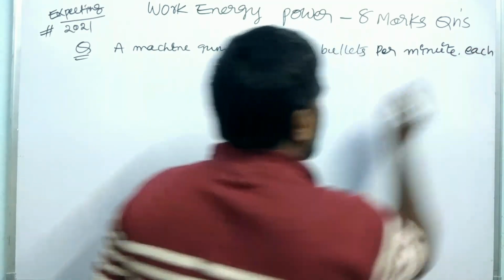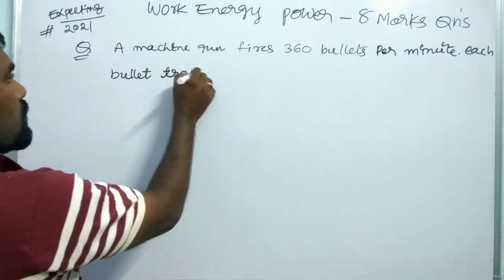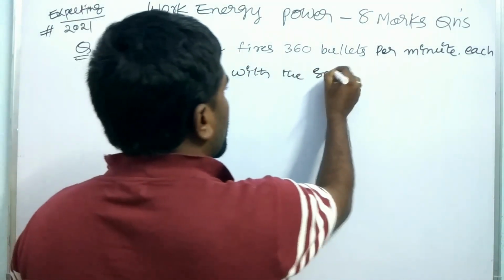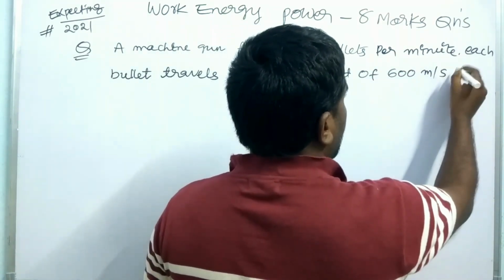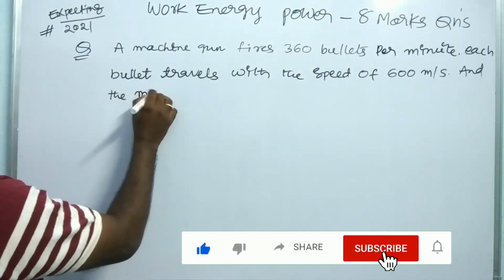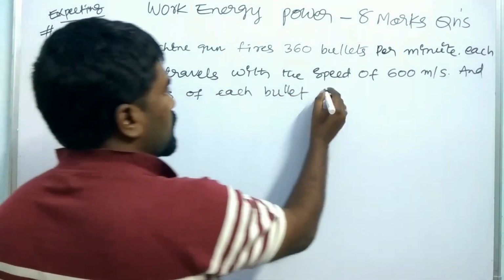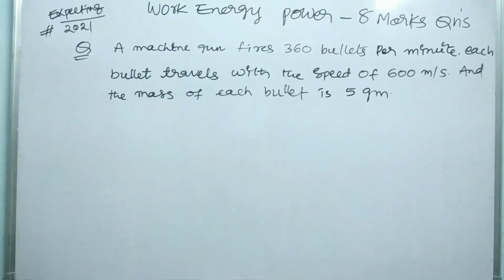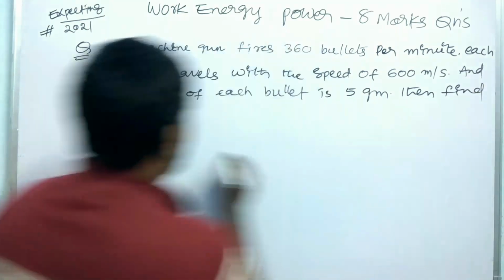Each bullet travels with a speed of 600 meters per second, and the mass of each bullet is 5 grams. Then find the power of the gun.